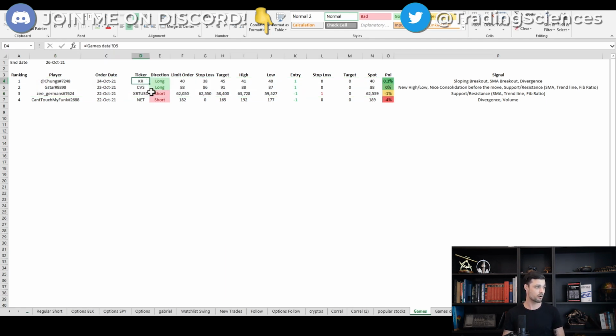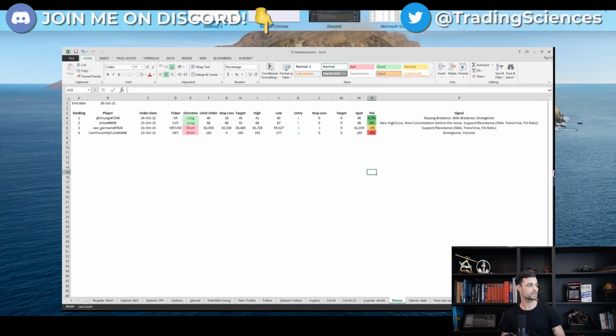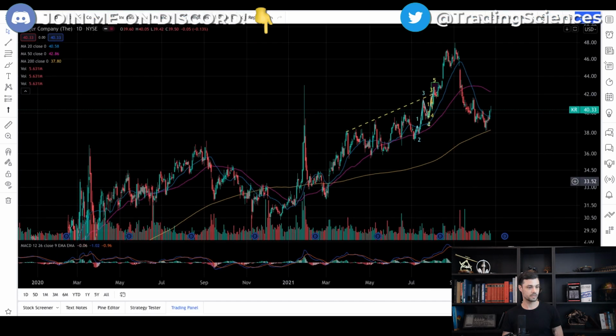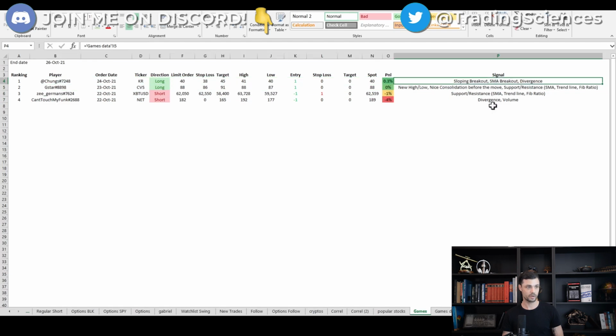So KR, he wanted to buy at 40. He has a stop loss at 38 and a target at 45. Okay, so let's see this play. So KR, all right, so here it is. And what kind of signal is he seeing? He's seeing a sloping breakout, a moving average breakout, and a divergence.